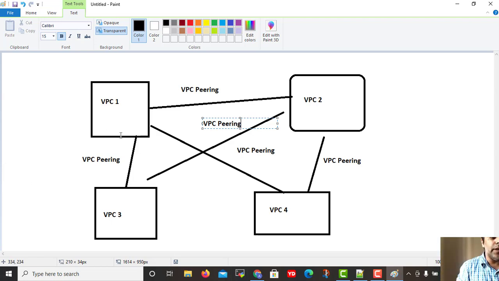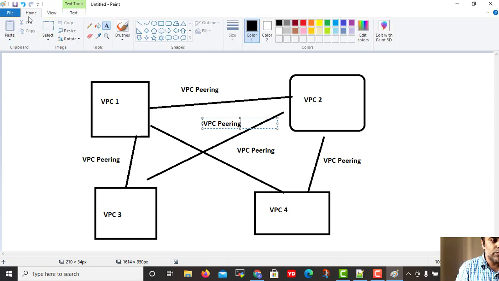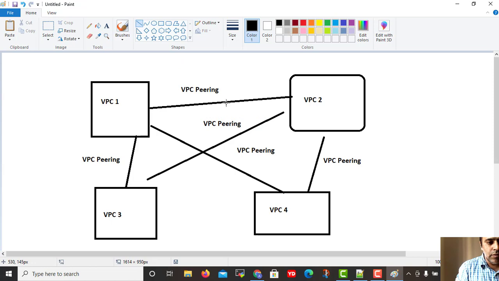Now VPC 3 can talk to 1 and 2. For 4 it doesn't have a direct connection, so we need to create one more connection. And now VPC 4 can talk to VPC 3, 2 and 1 as well.